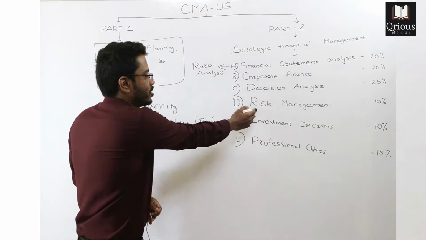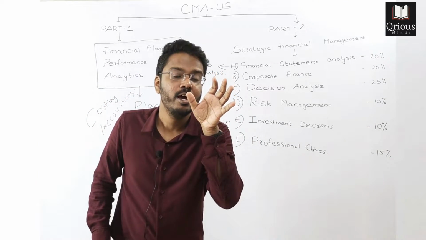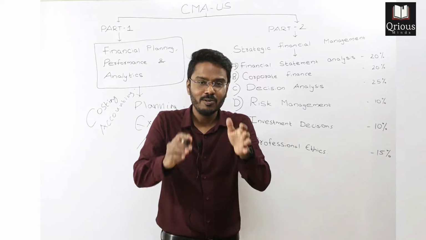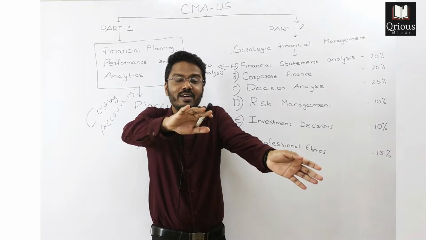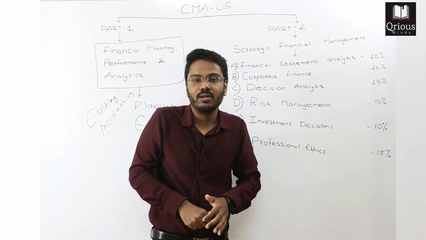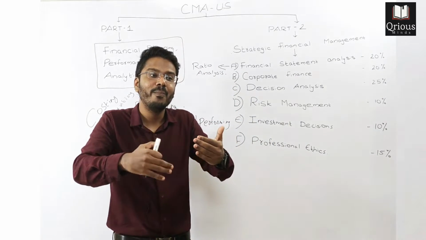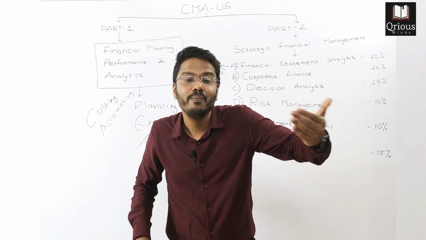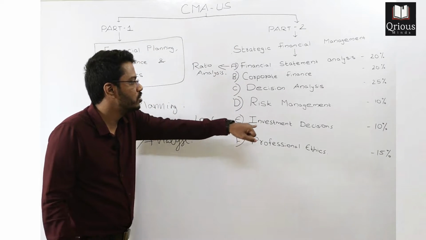Moving on to section D, risk management. See, a company is facing a lot of risk, both internally and externally. Now just imagine that you are working in a company in a risk profile role. It is your duty to advise management as to what risk the company is facing and how we manage those risks, how we can minimize and mitigate those risks.